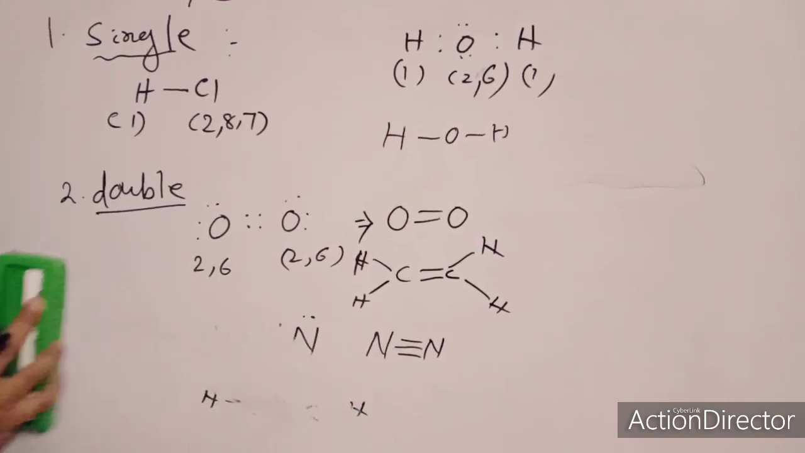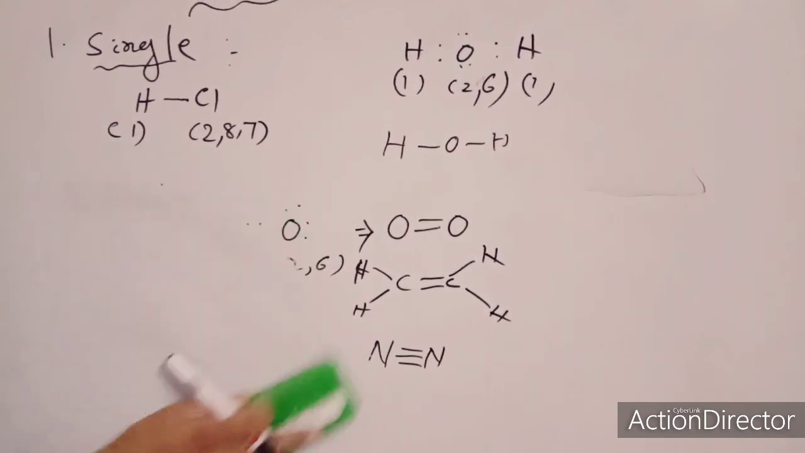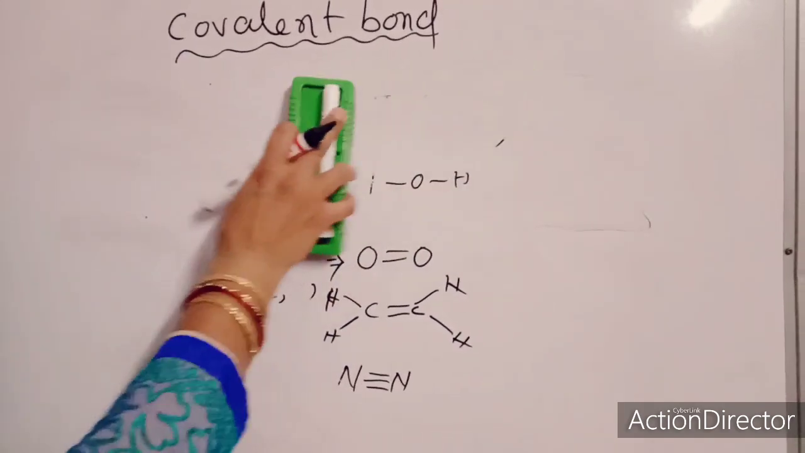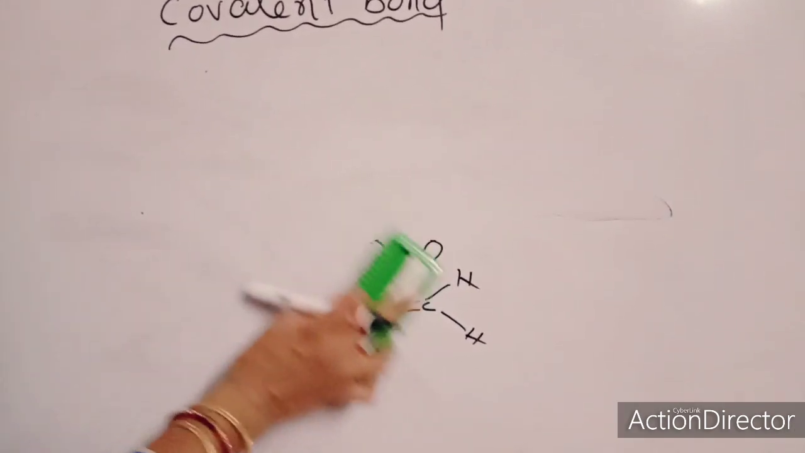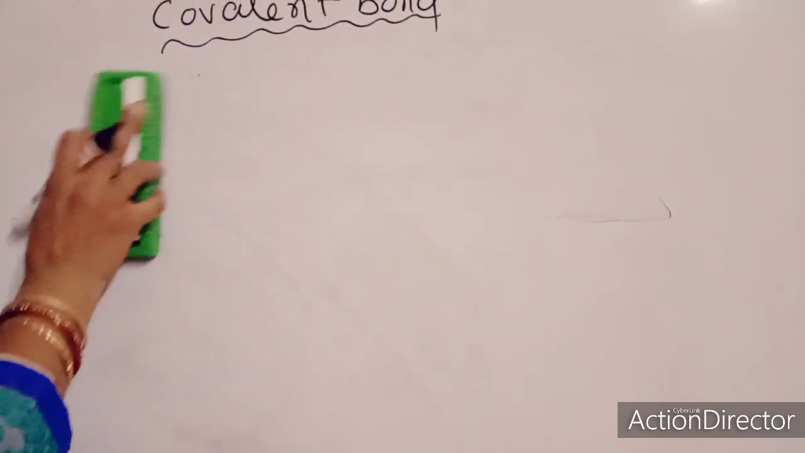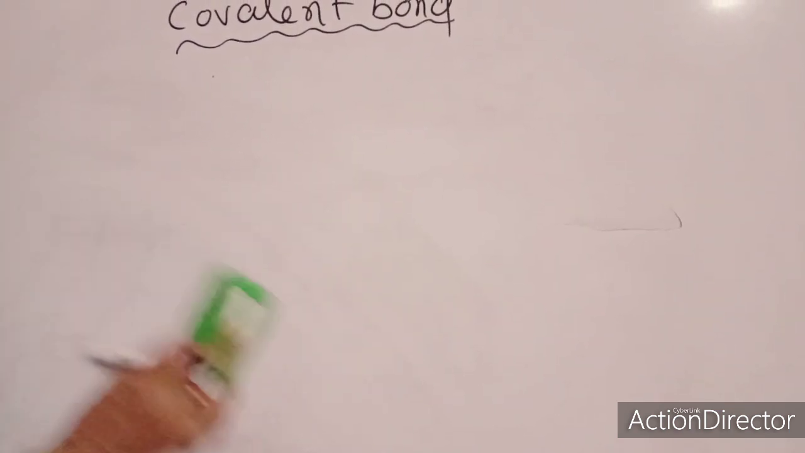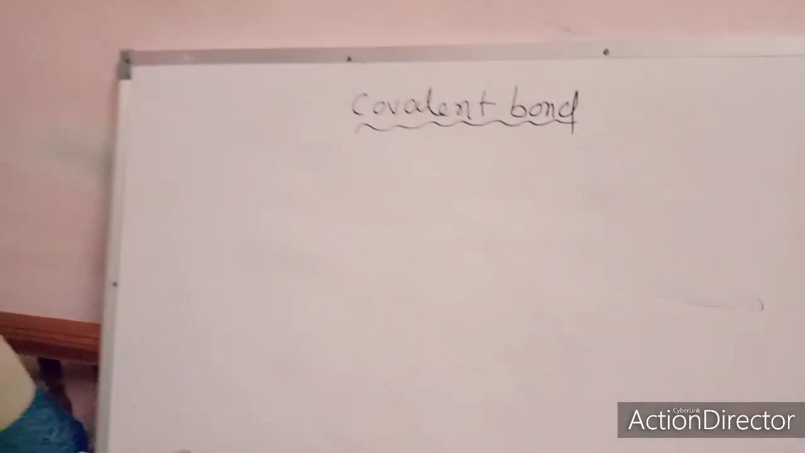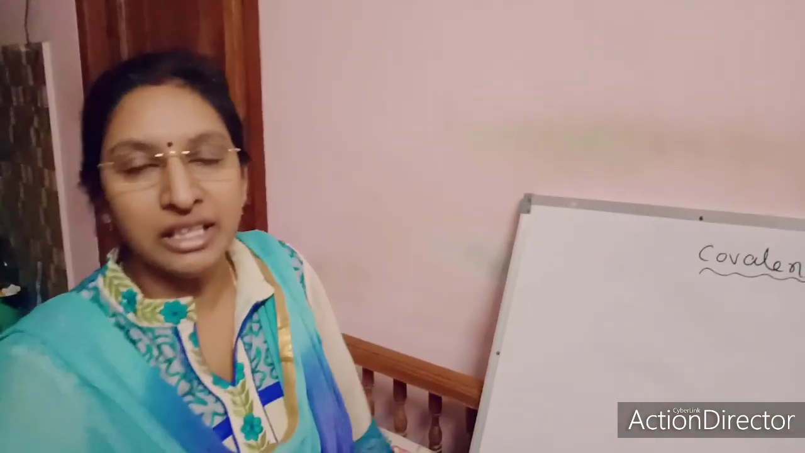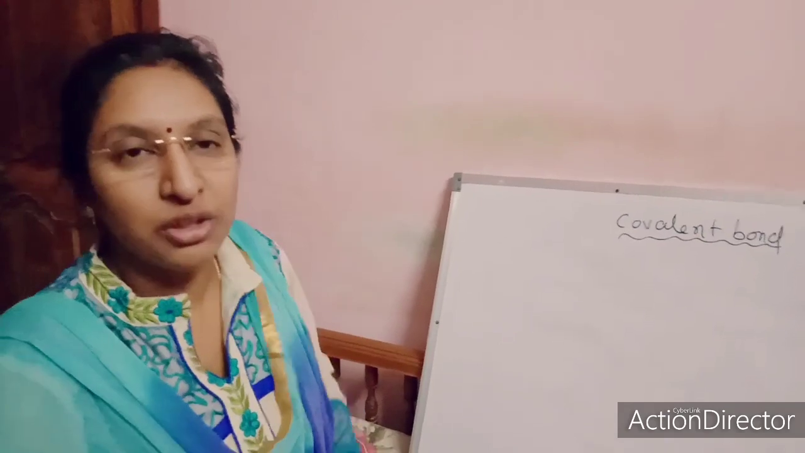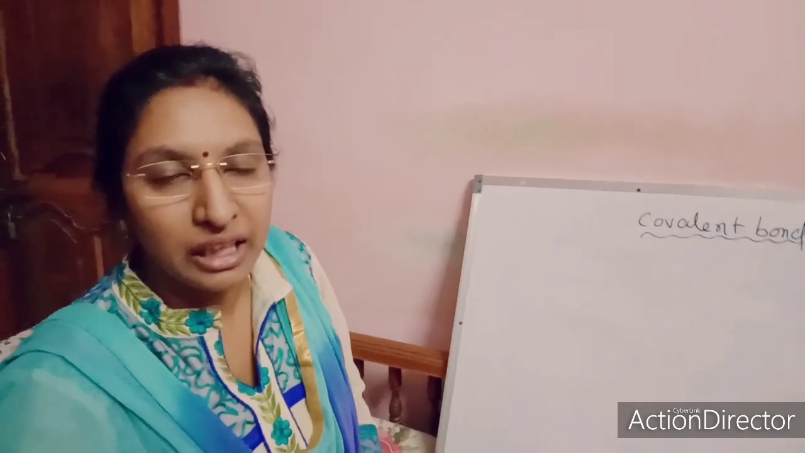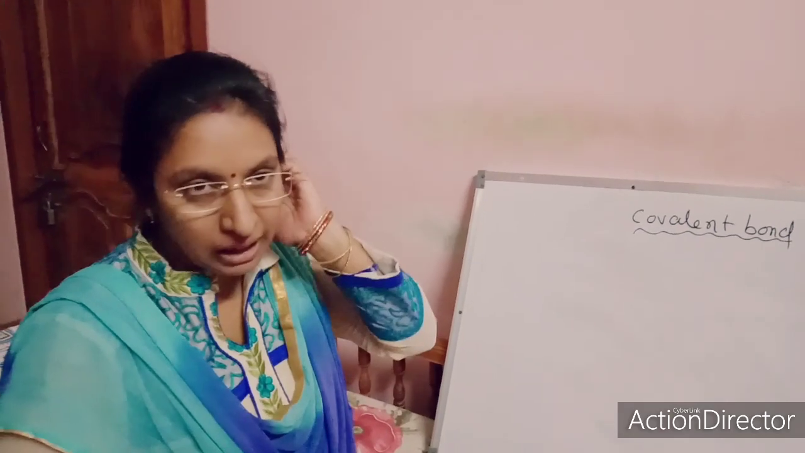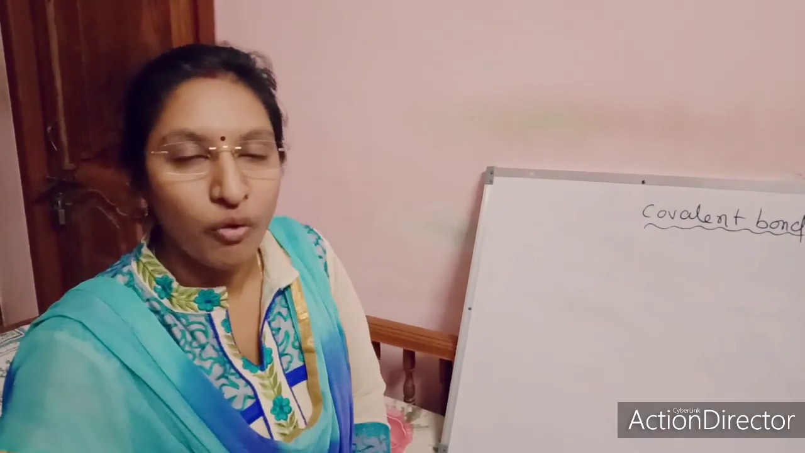Now what is covalency here? Covalency means the number of electrons shared by each atom. That means hydrogen shares 1 electron, so its covalency is 1. Oxygen shares 2 electrons, so its covalency is 2. Nitrogen shares 3 electrons, so its covalency is 3. Similarly carbon has covalency 4.